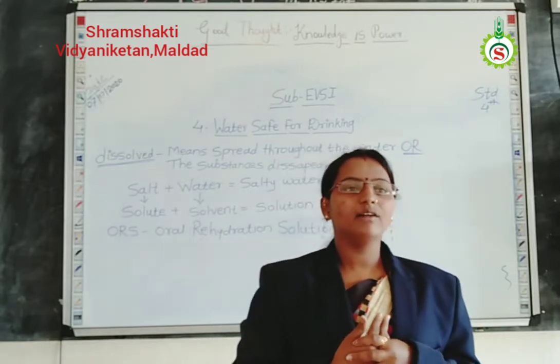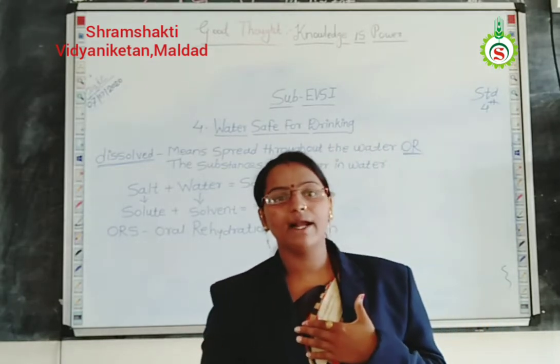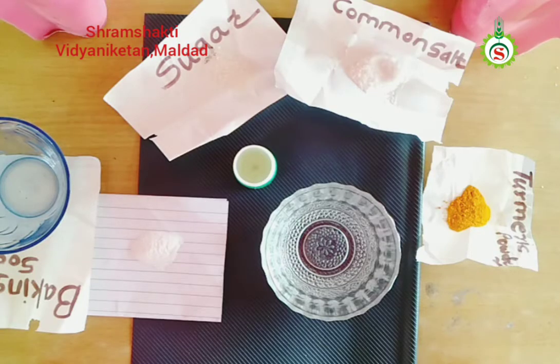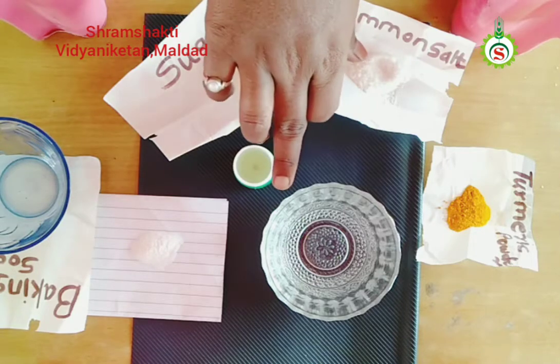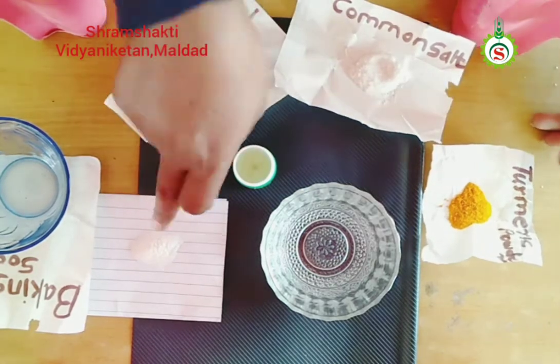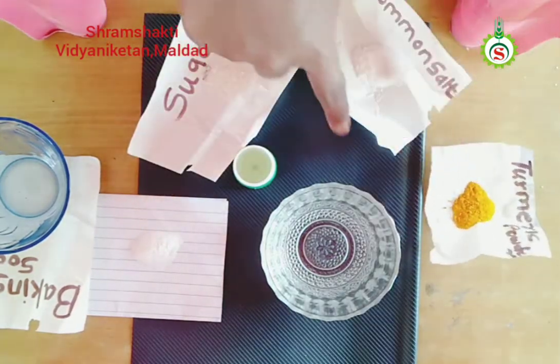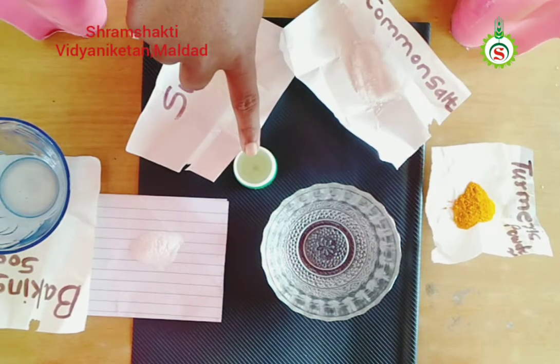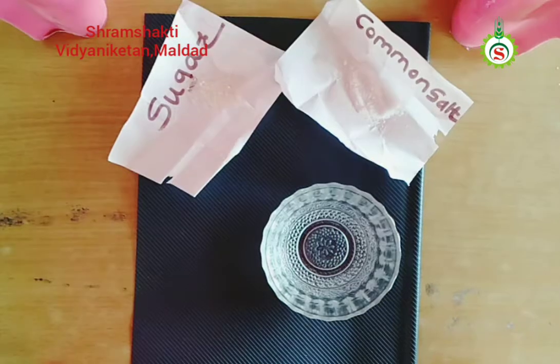Okay, let's begin. Here we do one experiment. Students, I have taken some material from our home. Here is water in a bowl. Here is baking soda. Here is turmeric powder. Here is common salt. Here is sugar. And here is oil. We are going to see which substances can dissolve or cannot dissolve in water.